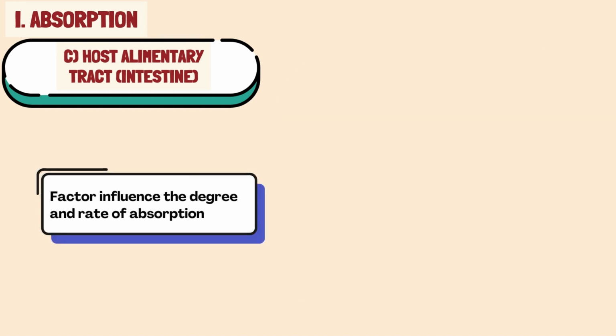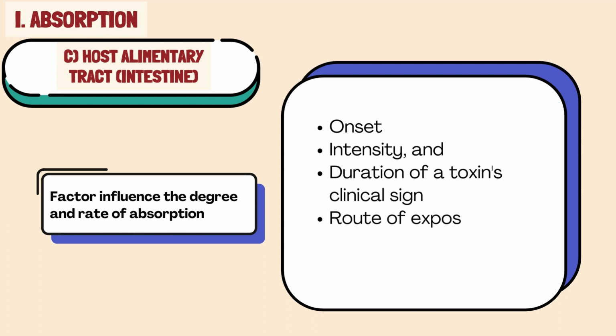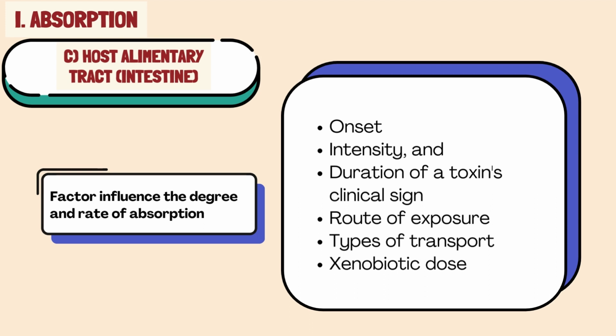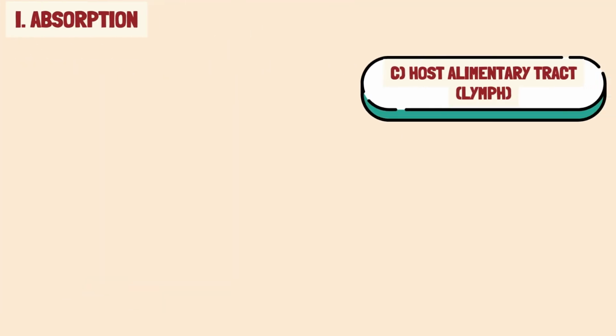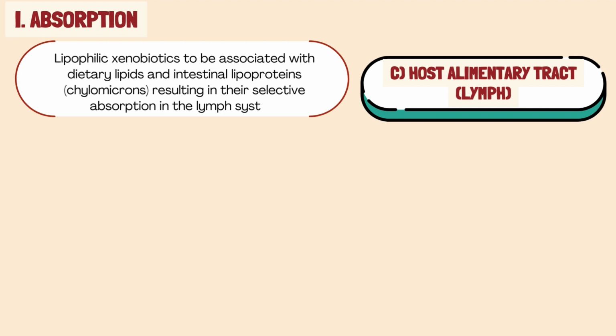The degree and rate of absorption influence the onset, intensity, and duration of a toxin's clinical signs. There are also other factors affecting absorption of the xenobiotic, which affect the efficiency and speed of absorption. Besides the route of exposure, these include the physicochemical properties of the toxin, type of transport, and xenobiotic dose, as well as concentration. Next, lymph. There is a great tendency for lipophilic xenobiotics to be associated with dietary lipids and intestinal lipoproteins, chylomicrons, that results in their selective absorption in the lymph system.